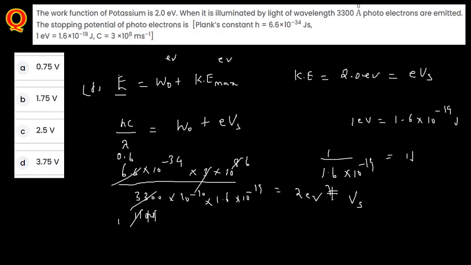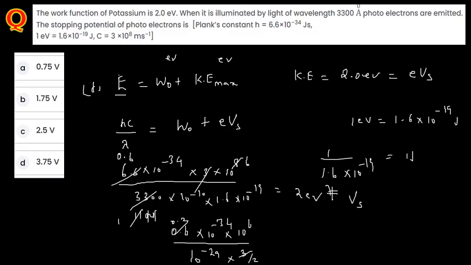What you are going to have here, the remaining thing I just write here: 0.6 into 10 power minus 34 into 10 to the power 6, and whole divided by 10 to the power 10 and minus 19, here it is 10 power minus 29. This 1.6 I write as 3 by 2 so that you can cancel. This is for 0.2 times, and even if you take it as 0.4, approximately 0.4.